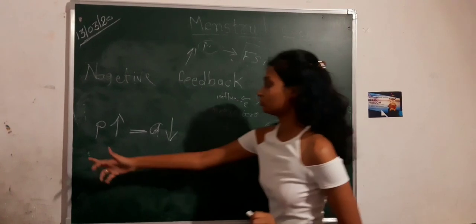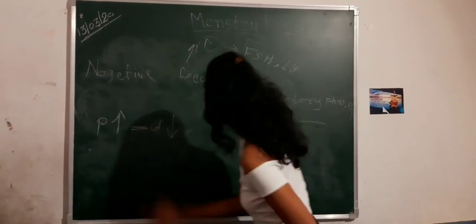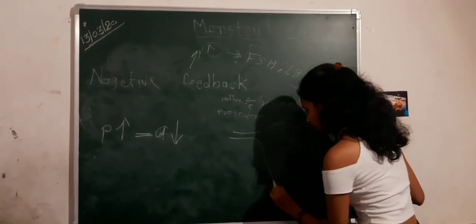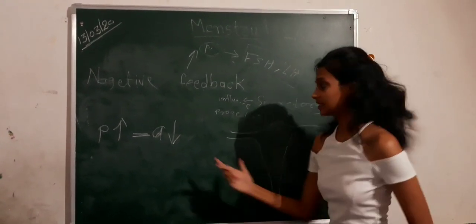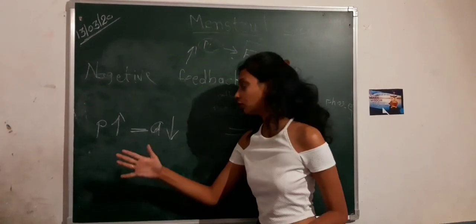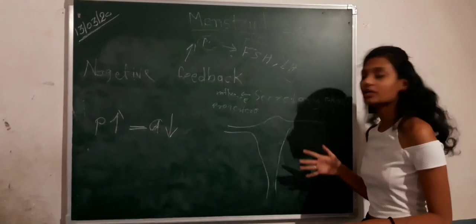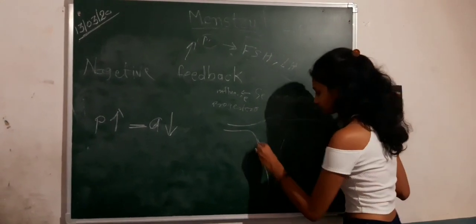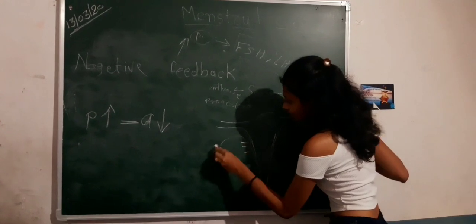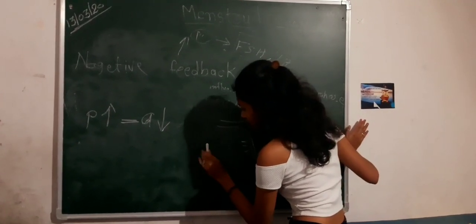So when this process happens together, the uterus knows that ovulation occurred, because this process occurs only after ovulation. So the uterus will know that ovulation has occurred, and in it there are spiral arteries.